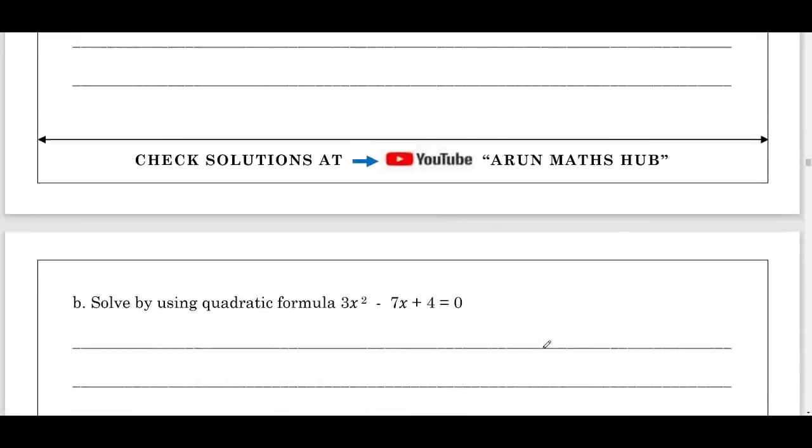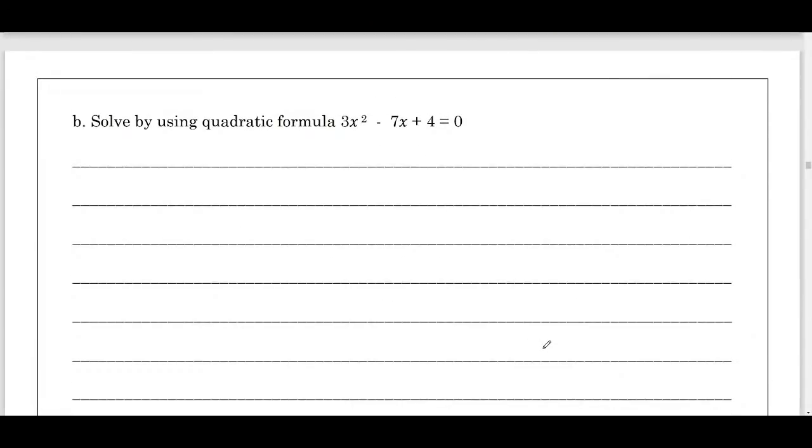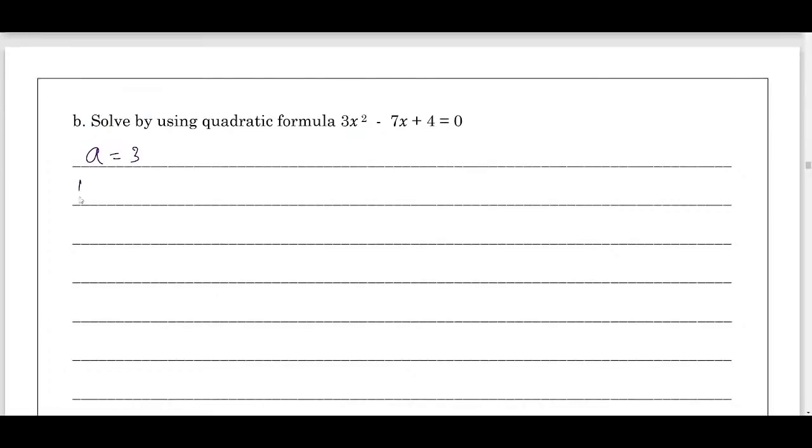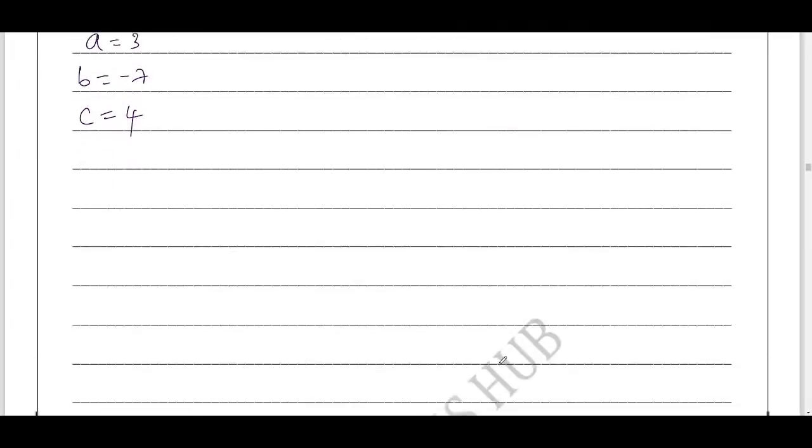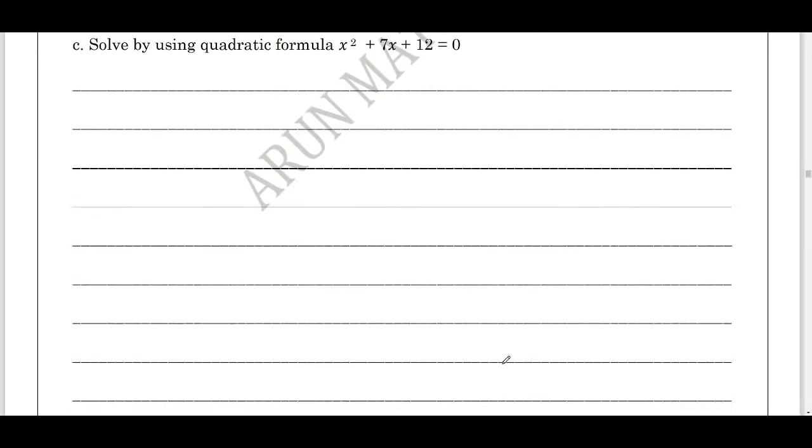In the same way, we have one more practice question. 3x square minus 7x plus 4 equals 0. What are the coefficients? A equals 3, b equals minus 7, c equals 4. Now write down the quadratic formula. Simplify, you'll get the answer. Students, this worksheet I have already shared. Do try to solve the complete questions.